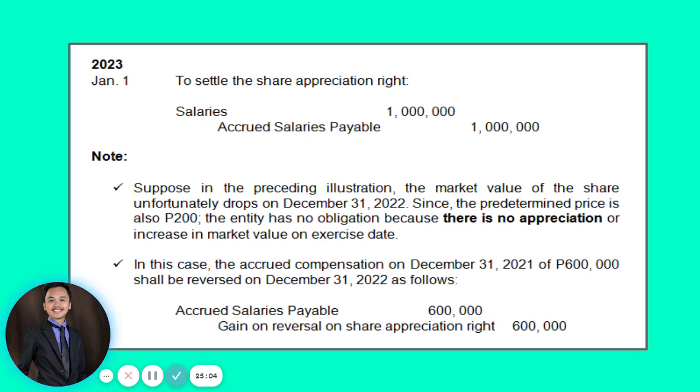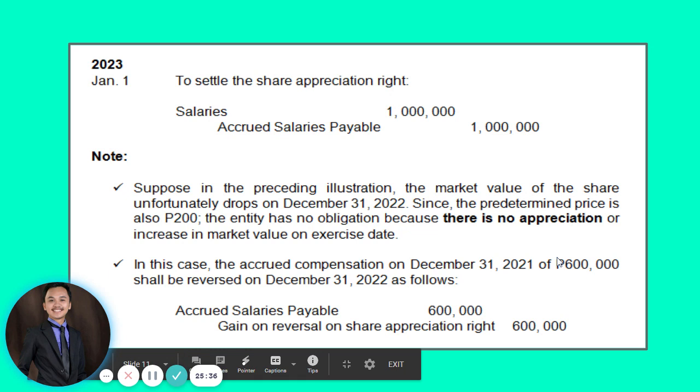Okay? So there will be no compensation expense that should be recorded and no amount will be paid to the employee. But, sir, what will happen to the salaries that you have already recognized from 2019, 2020, and 2021? What will happen to those? So that has a total of 600,000. So that's 50,000 for 2019, 150,000 for 2020, and 400,000 for 2021. That gives us a total of 600,000.